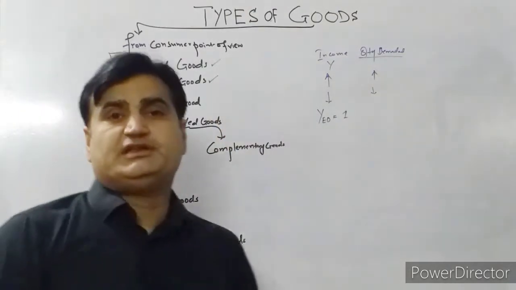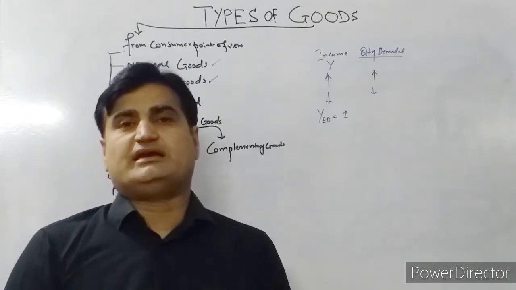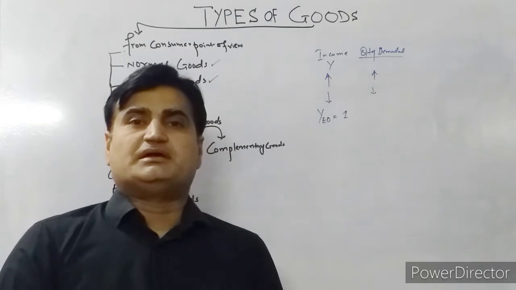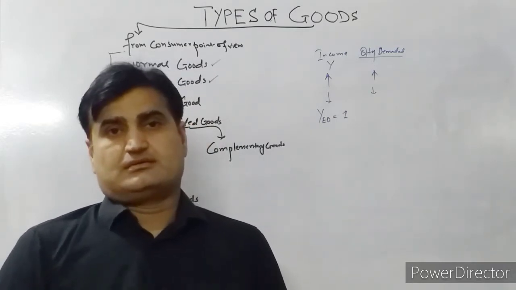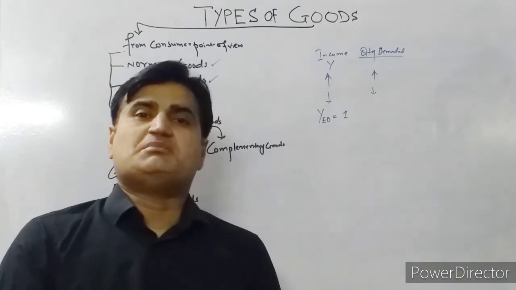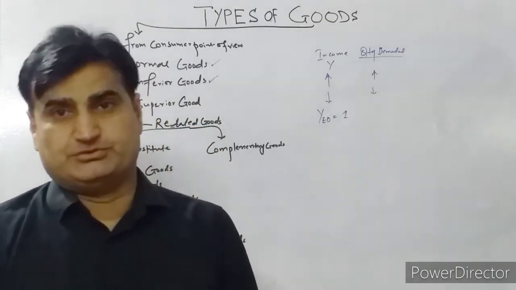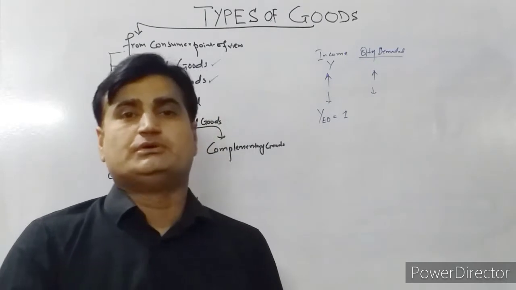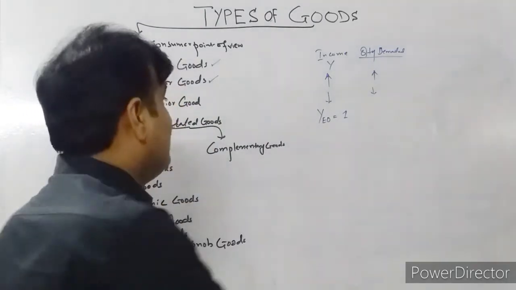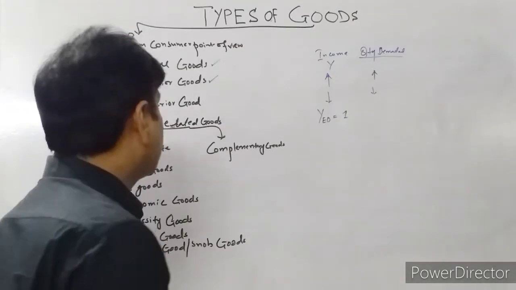Second is inferior goods. When goods are related in such a way that increase in income decrease the demand for that goods. For example, increase in income, decrease in demand for public transport, because the people would like to drive through their own car. So it's an inferior good.